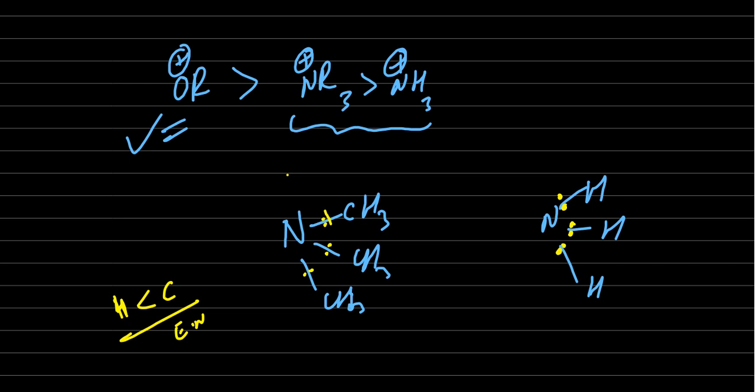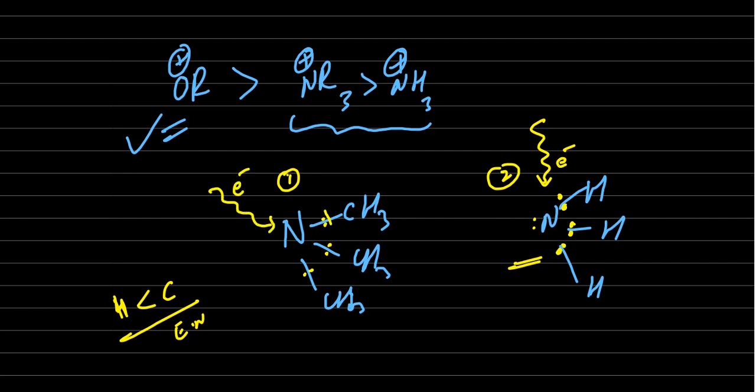Now in NCH3 and NH3, case 1 and case 2, which nitrogen has more electron density? Obviously, the NH3 nitrogen has more electron density because all three bond pairs are near to the nitrogen. In that case, this nitrogen cannot attract electrons efficiently.